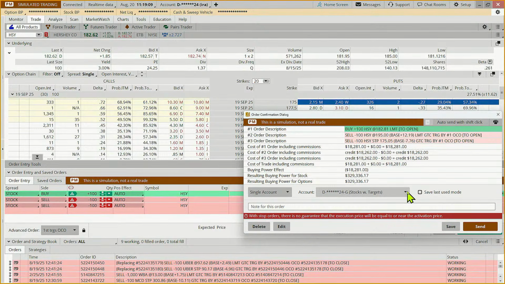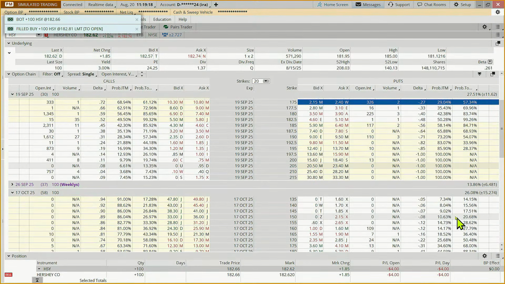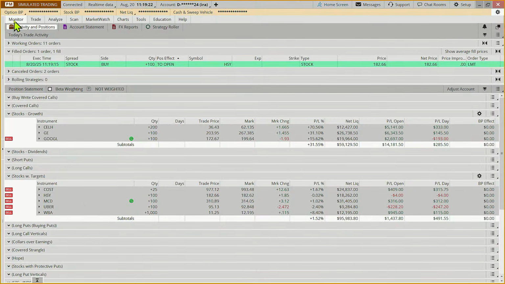And yesterday we did two similar types of trades as examples in our account. And so if we come to the monitor tab, one is doing well today and one is not. We did one on McDonald's and we did one on Uber.